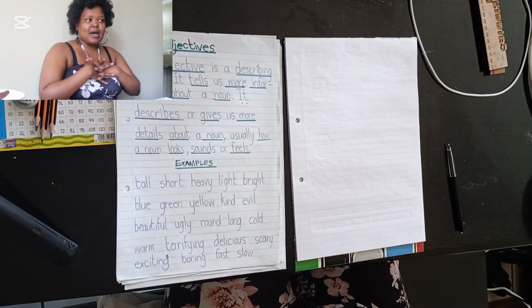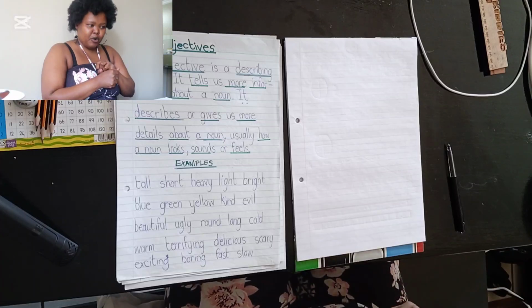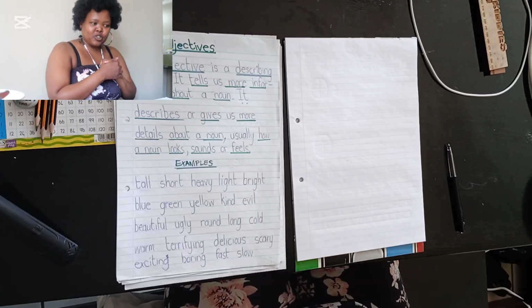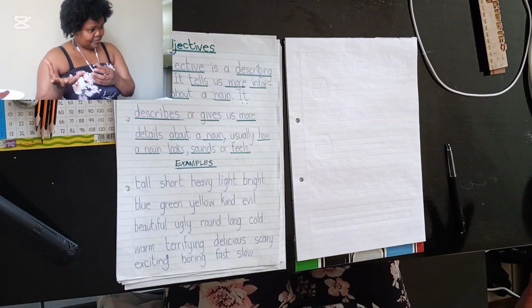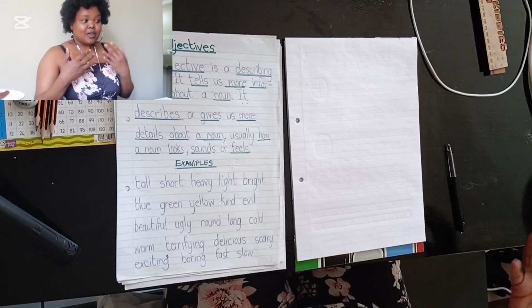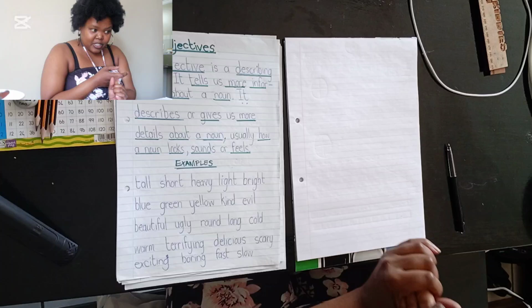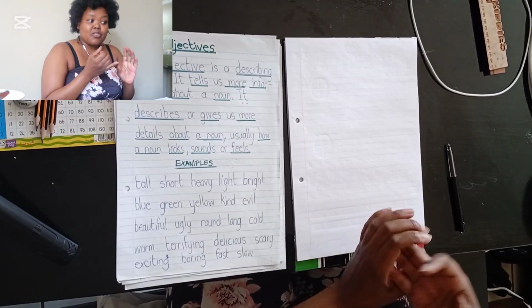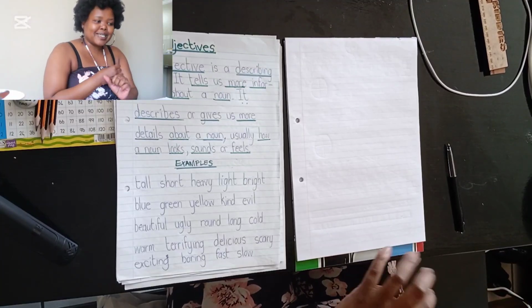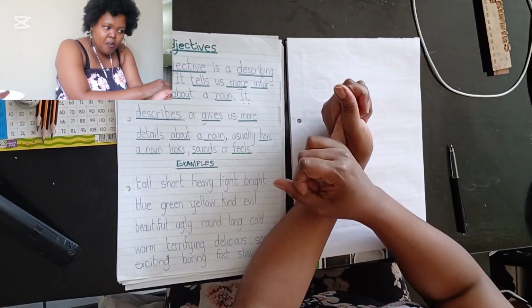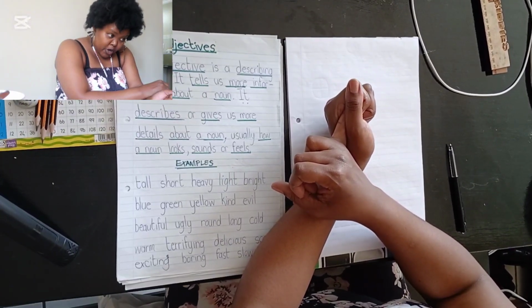Okay, so now in our sentence we have a noun and we have an adjective. Let's add a verb to that sentence. You now need to tell me what the tall girl is doing. The tall girl is? Eating. So now our sentence has a noun, a verb, and an adjective. The tall girl is eating. Where's your noun in that sentence? Girl. So girl is your noun.